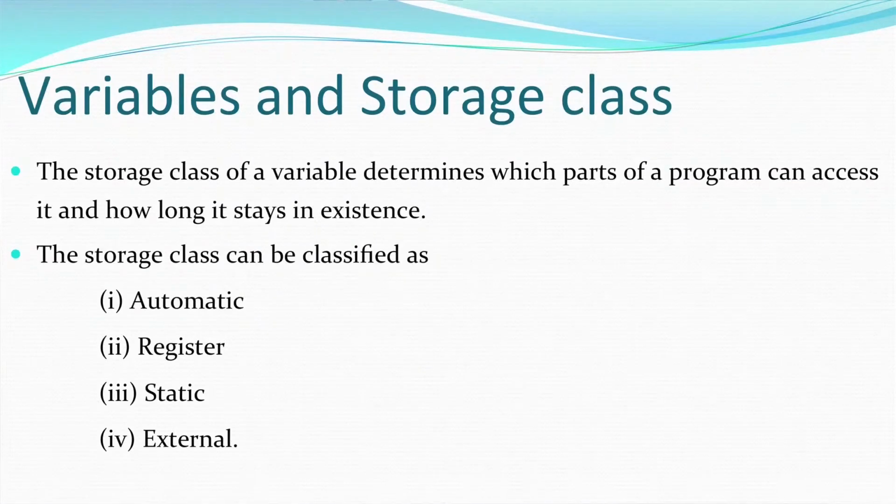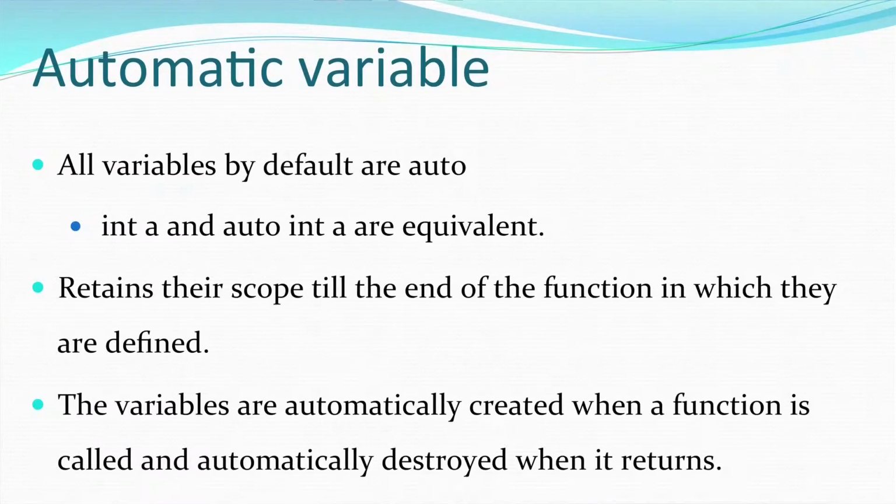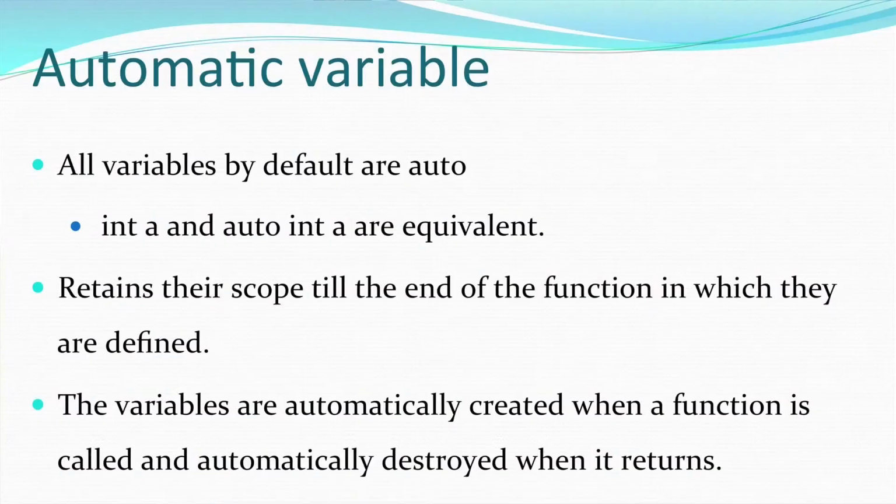And then we talk about the variables and different types of storage that a variable can have. You can have an automatic variable, a register variable, a static variable, or an external variable. Till now you have been working with automatic variables. They are the default. That means if you declare int x or you declare auto int x, they are just the same. All variables are by default automatic variables. According to their data type, they are allocated memory. On your screen you can see that all variables are by default auto.